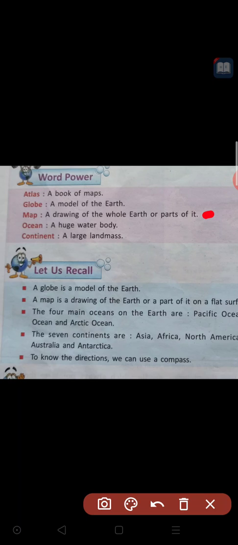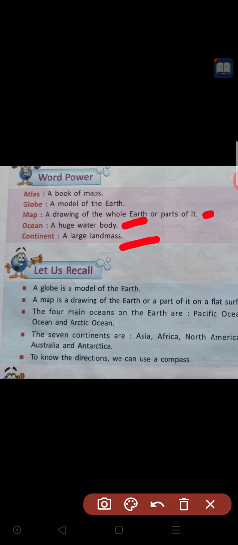And next one is oceans. Oceans, a huge water body. Huge is nothing but big. Big water bodies are called oceans. Next, continents. Continent means a large land mass, or large areas of land are called continents.